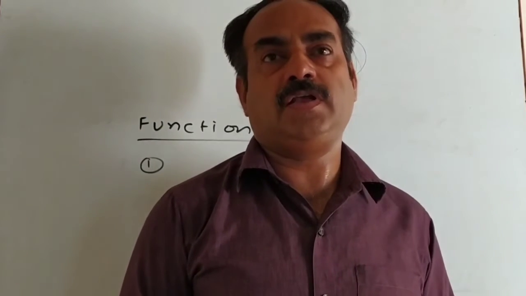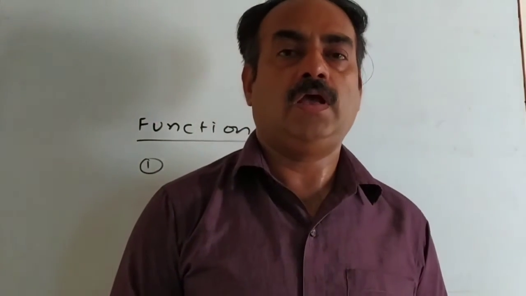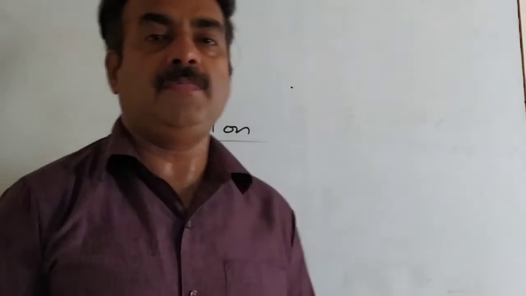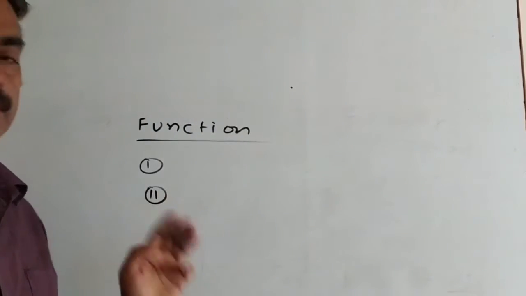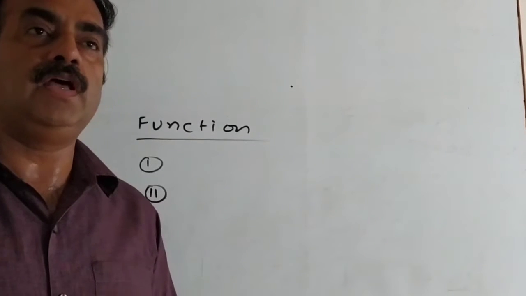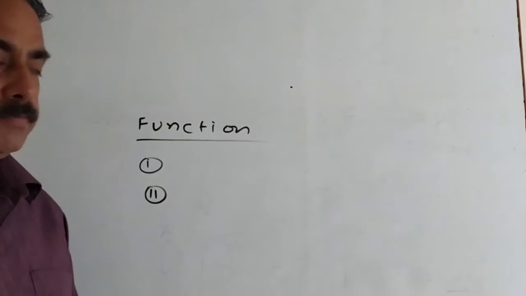every element of set A is associated to the element of set B, and number two, every element of set A is associated with the unique element of set B.